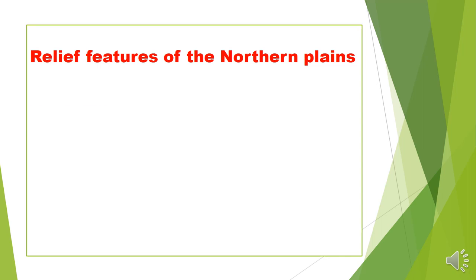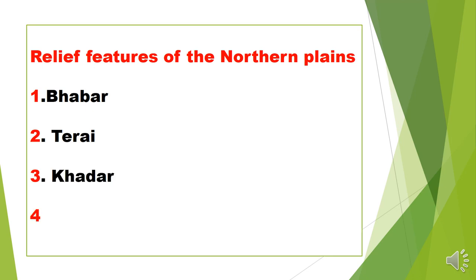And the next is the relief feature of the northern plain area. The northern plain area is generally known as flat land, but some different relief features are also found in it, because some areas are very fertile and very suitable for agriculture. So on the basis of relief features, the northern plain area can be divided into four parts. Firstly, we will discuss Bhabar, Tarai, Khadar and Bangar.